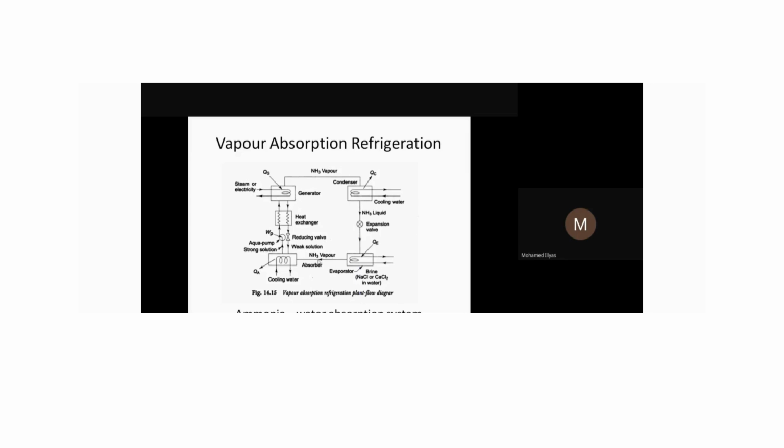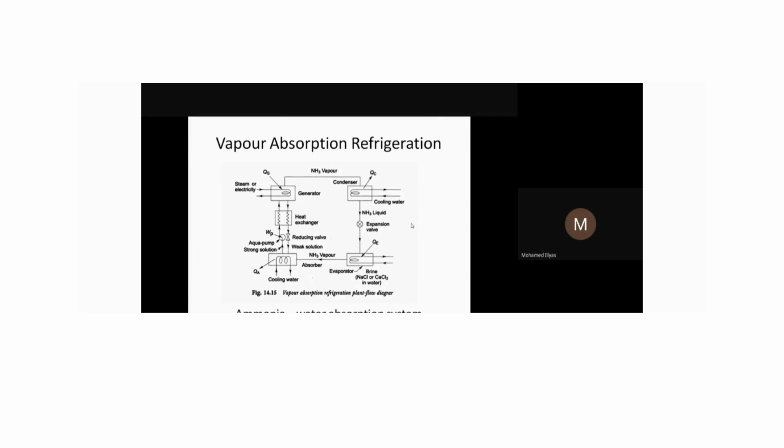For that, let us first understand the entire vapor absorption system. It consists of major components: evaporator, absorber, generator, and condenser. We use ammonia as the refrigerant here, and water will be the absorbent. Two working fluids will be used.